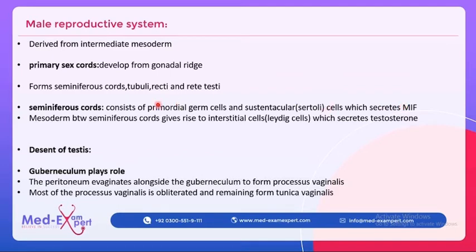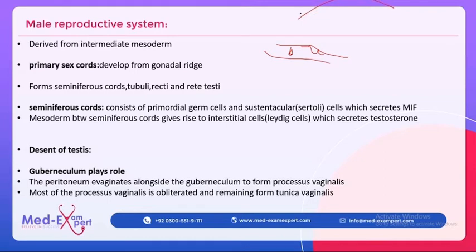So these seminiferous cords consist of the primordial germ cells and the Sertoli cells. Now just consider that these are the pipe-like seminiferous cords and they have primordial germ cells and the Sertoli cells.